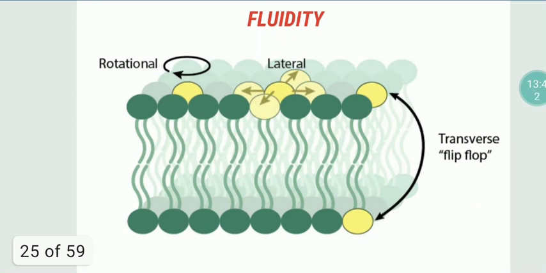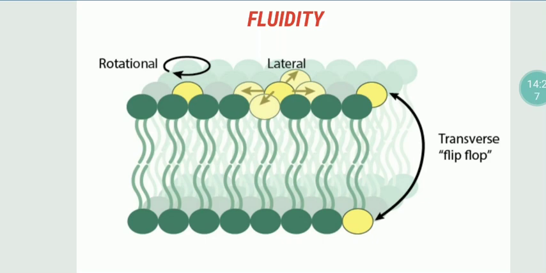The upper leaflet and lower leaflet of these phospholipid molecules are bound by weak van der Waals forces. These phospholipid molecules are not static. They can exhibit movements. If the molecule is moving around itself on the central axis, we call it rotational movement. If it is moving sideways, we call it lateral movement. And if it is moving from one leaflet to the other leaflet, we call it flip-flop movement. This ability of the phospholipid molecules to move is known as fluidity.